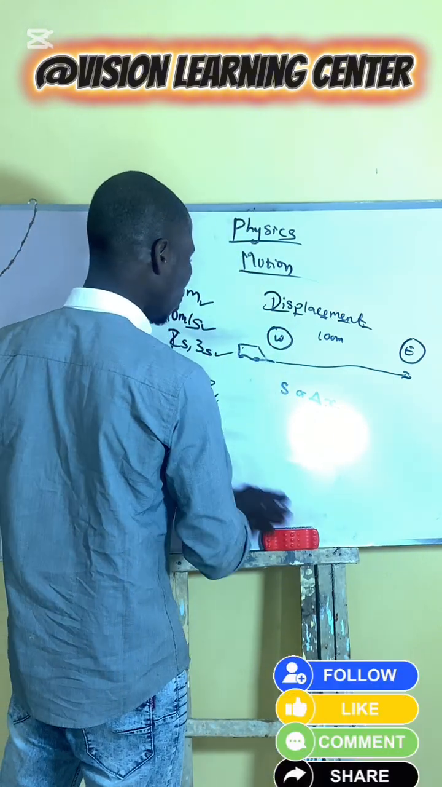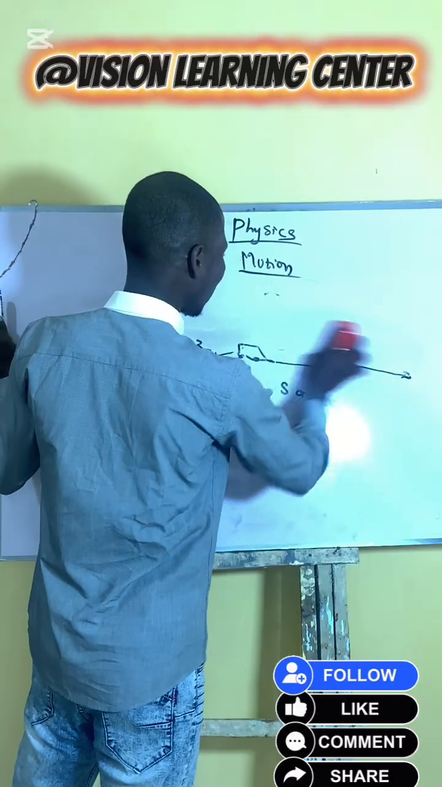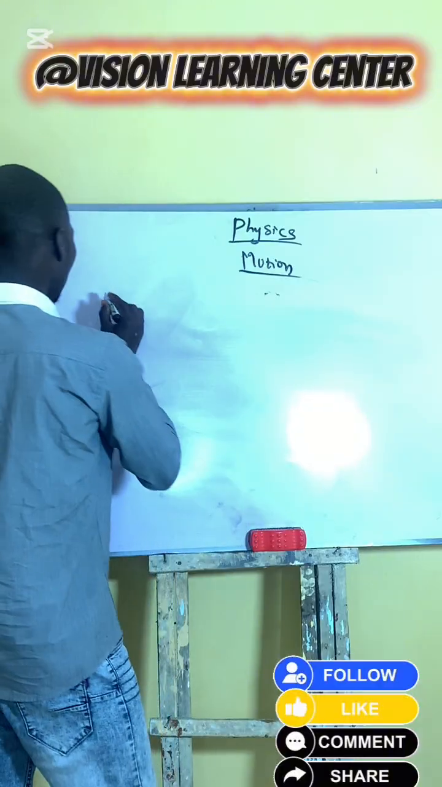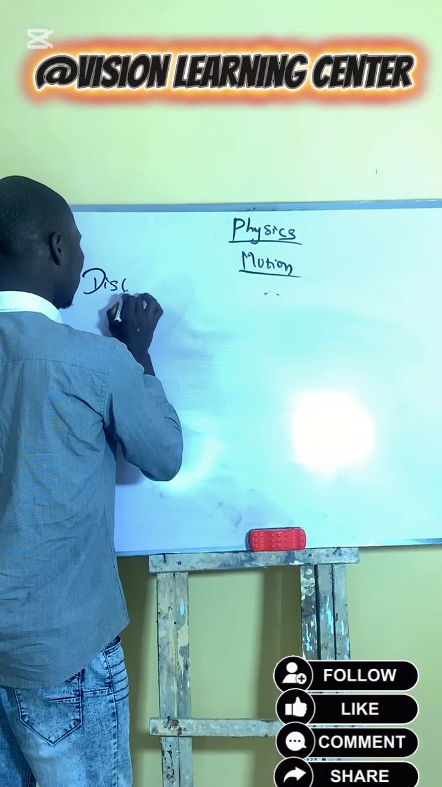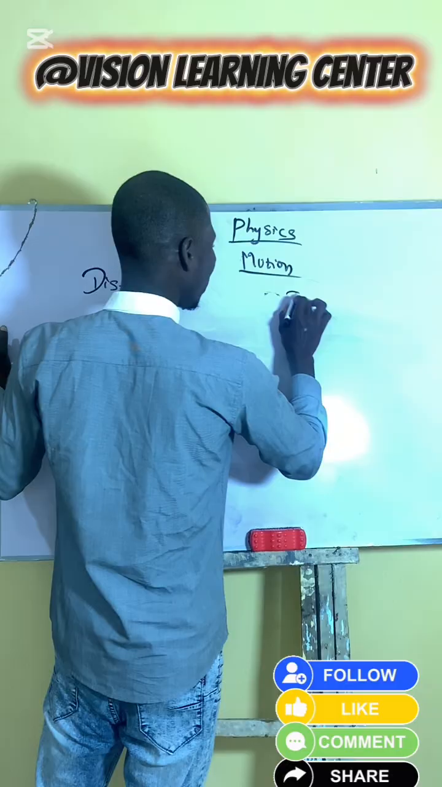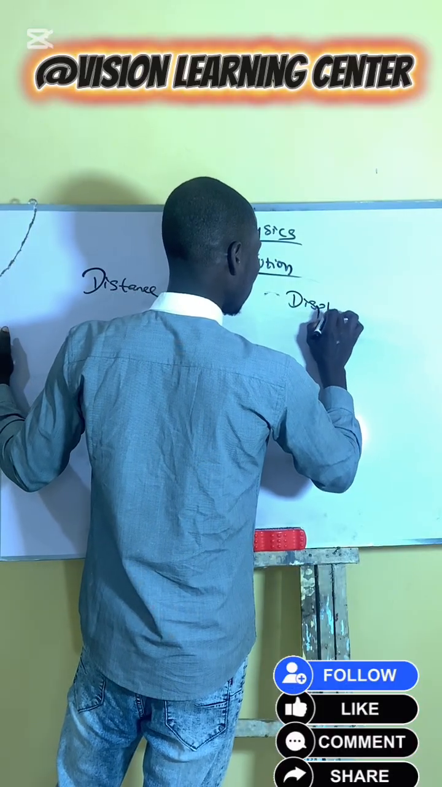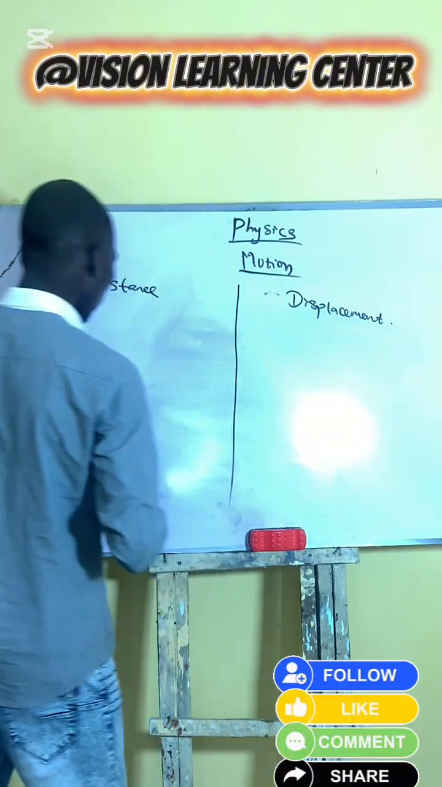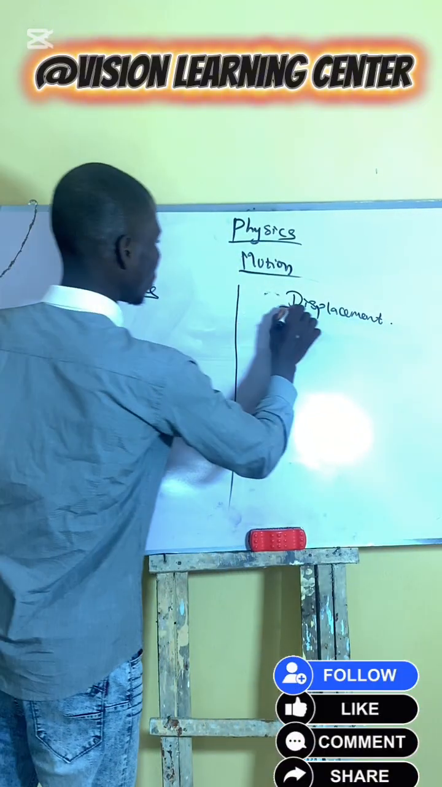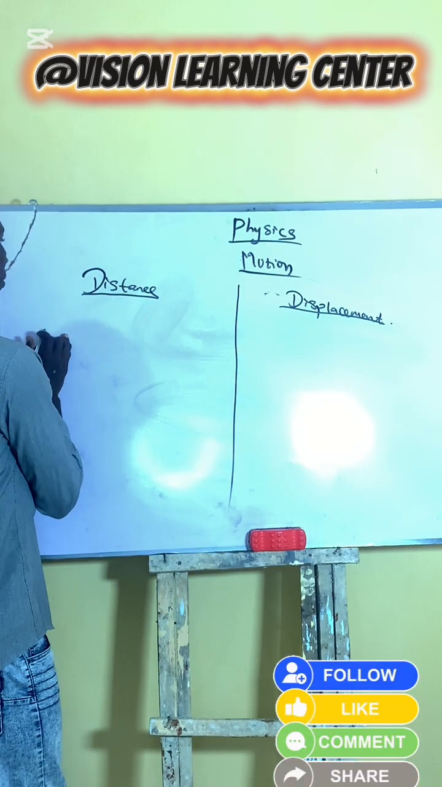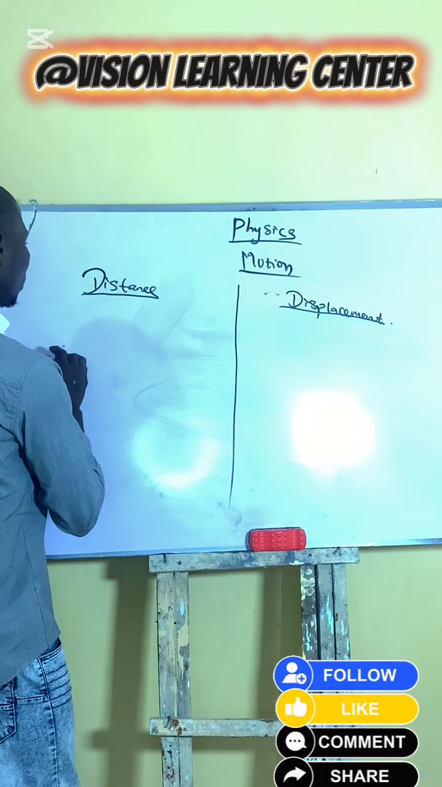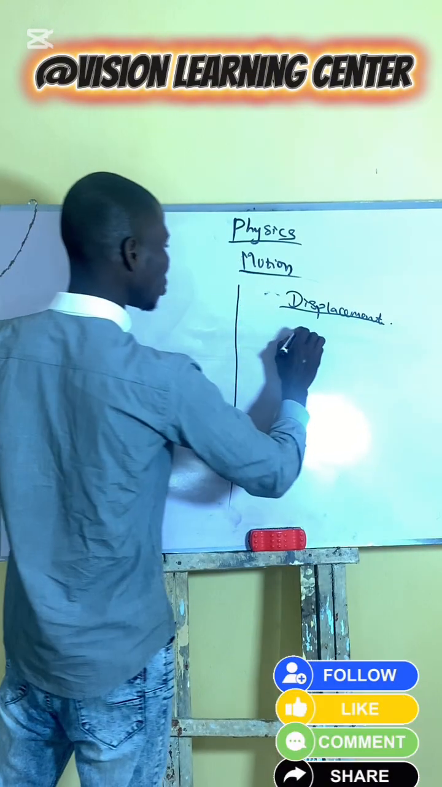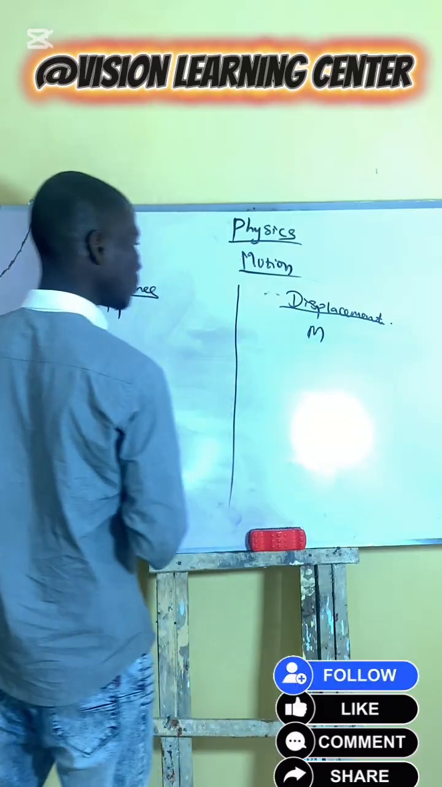Let's study the difference between displacement and distance. If you are not careful, it might confuse you. Okay, distance and displacement. Distance is measured in meter, while displacement is also measured in meter.